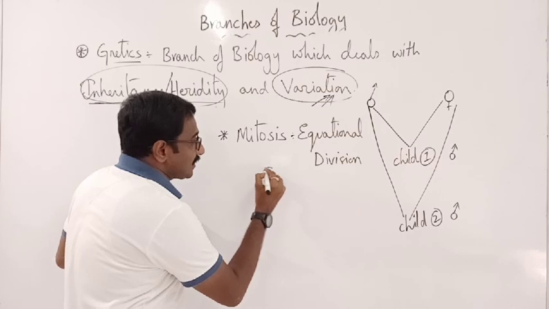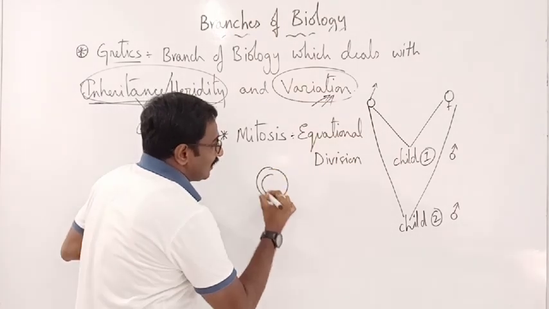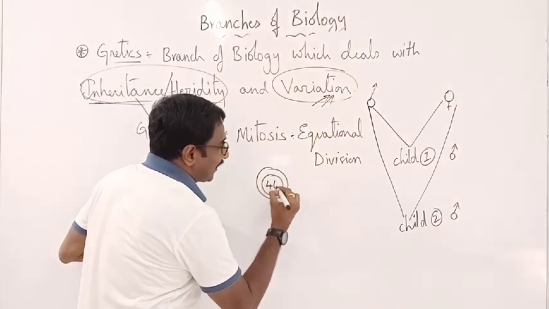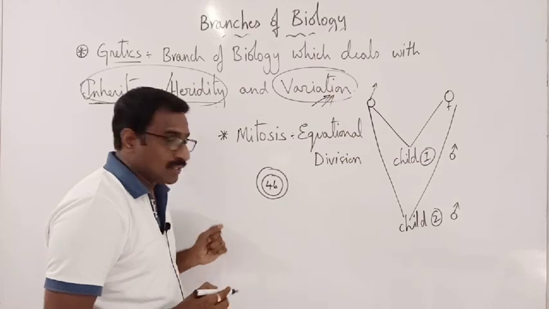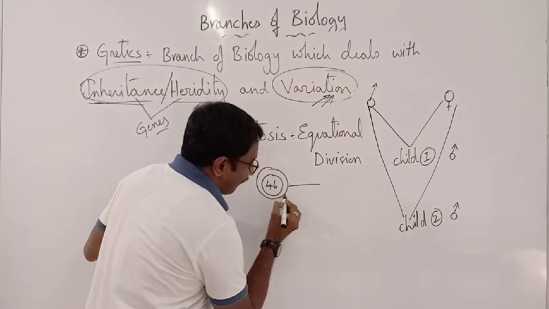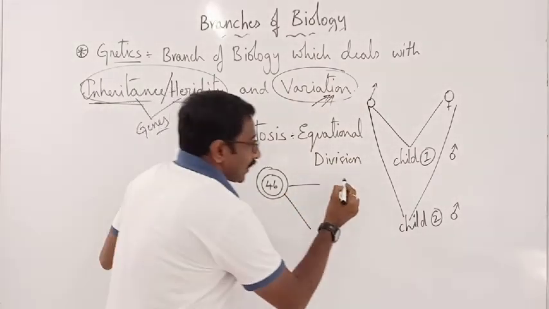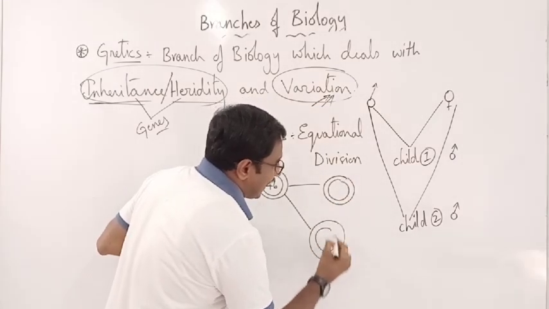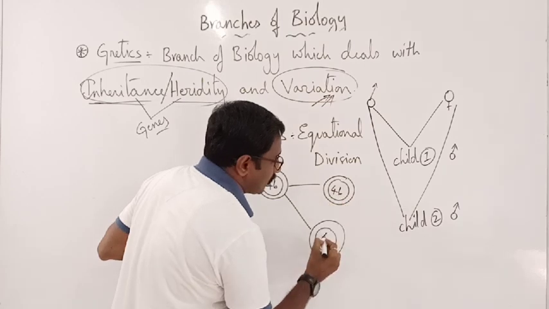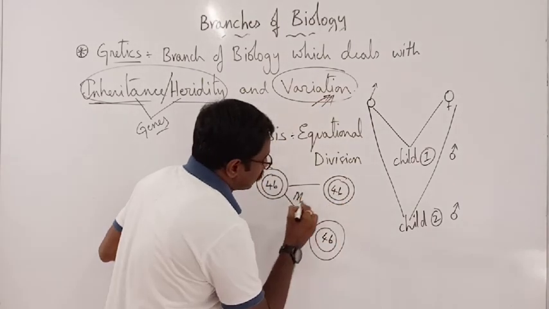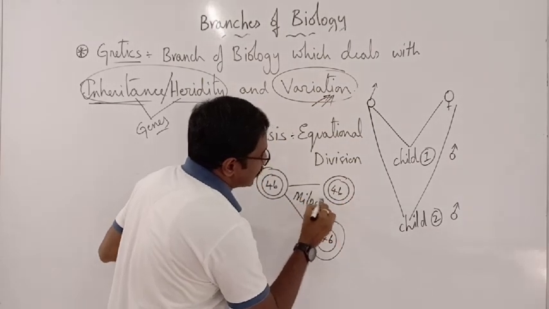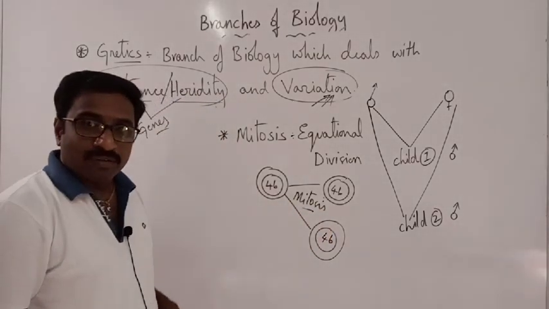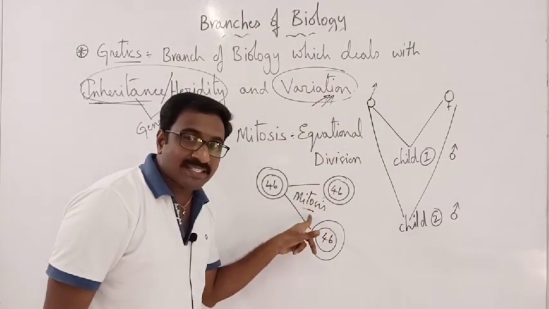Imagine that this is a cell having 46 number of chromosomes. Whenever the cell divides, it produces cells again with 46 number of chromosomes only. Then it is called mitosis.